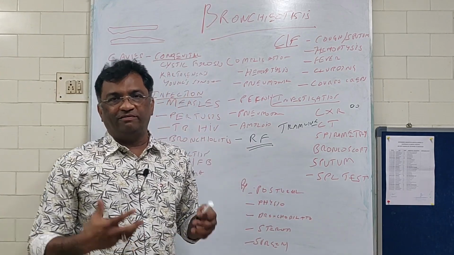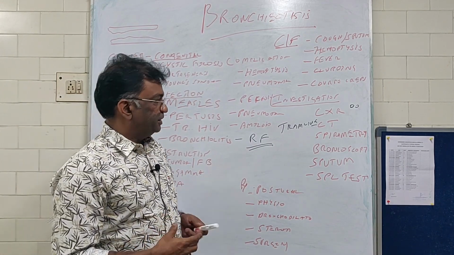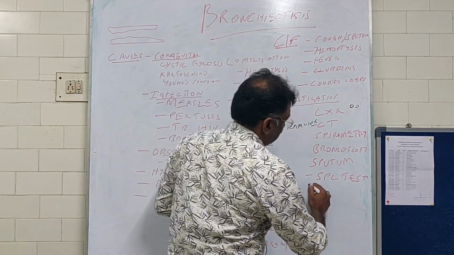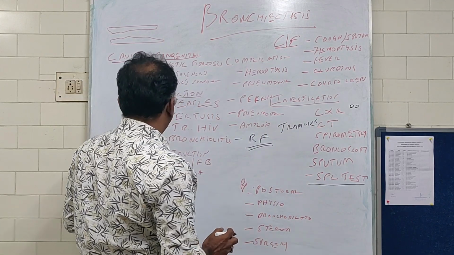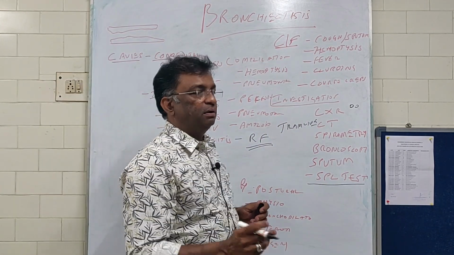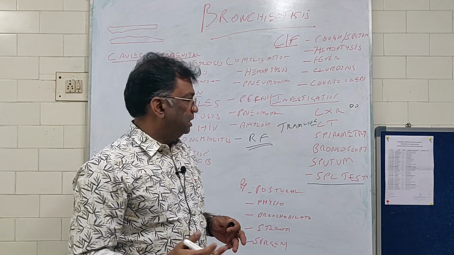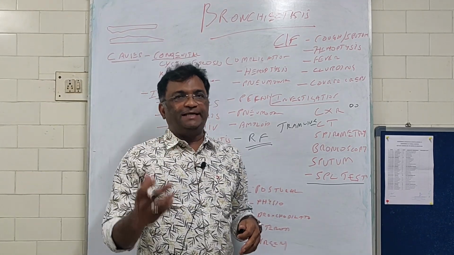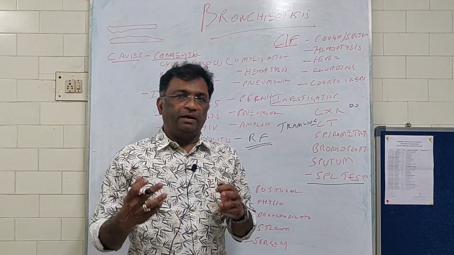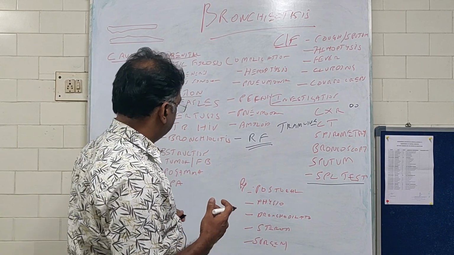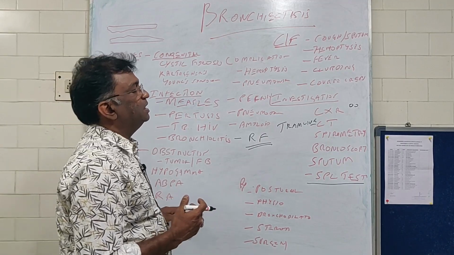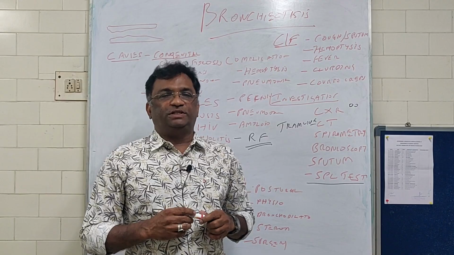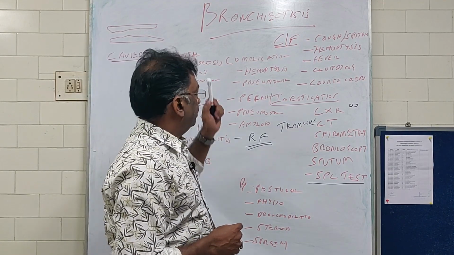Sputum examination can be done if you are suspecting superadded infection. If the cause is not known, you need to do certain special tests. Suppose you are suspecting hypogammaglobulinemia, you'll have to do protein electrophoresis. If you are suspecting allergic bronchopulmonary aspergillosis, you have to do a skin allergy test to make the diagnosis. Rheumatoid arthritis: if the clinical features are suggestive, do RA factor and other investigations to confirm the cause for bronchiectasis.